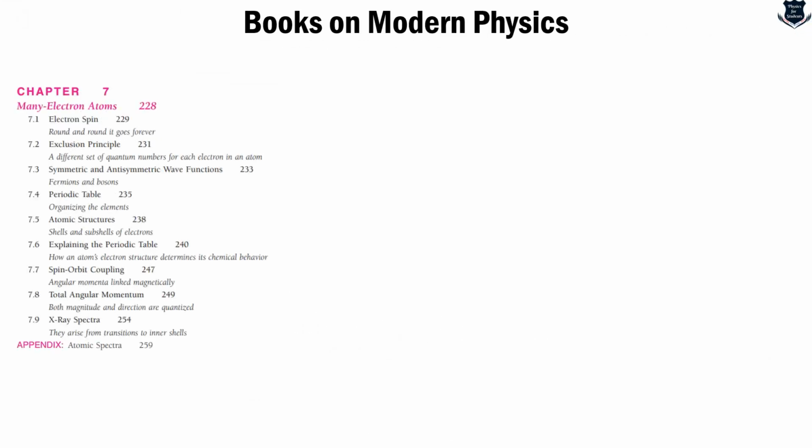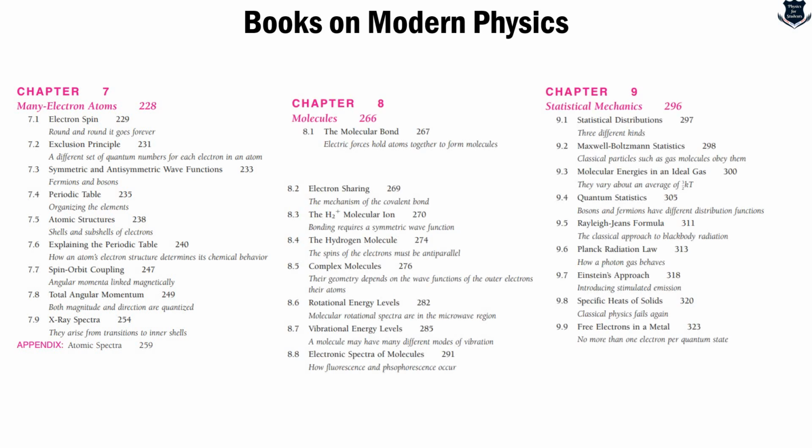Further, if you look, it will contain the periodic table, atomic structure, spin orbit coupling. Then it goes into chapter 8, the molecules, dealing with hydrogen molecules, etc. And then it covers chapter 9, statistical mechanics, statistical distributions, the Rayleigh-Jeans formula, the Planck radiation, the black body part, and the free electron in metal.